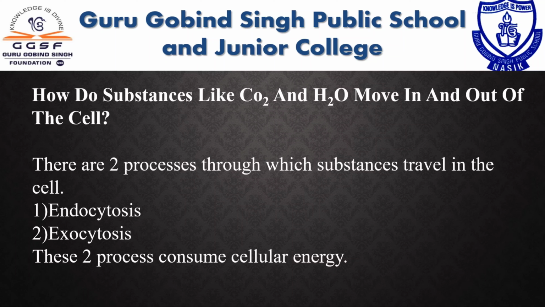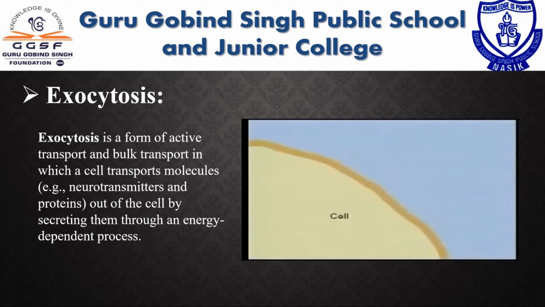Substances move into the cell by endocytosis. Exocytosis is a form of active transport and bulk transport in which a cell transports molecules out of the cell by secreting them through an energy dependent process.